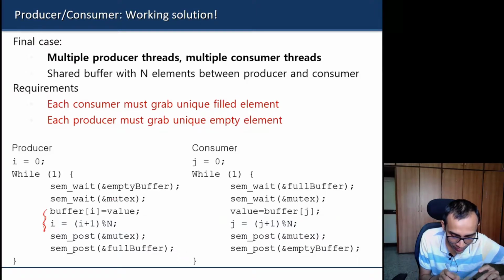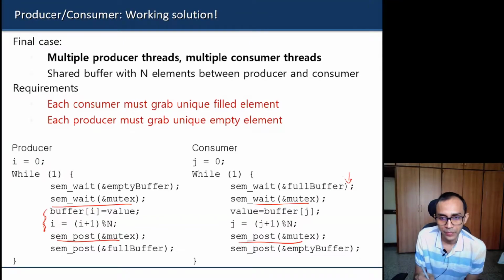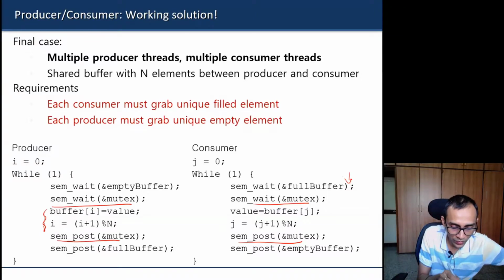So let us have a fine-grained mutex just around that critical section, rather than a broad critical section even before checking the condition. Similarly here, we have the mutex just around this. So now that deadlock problem will not occur, because even if the consumer tries to run first, it will get held here itself. It will not get a chance to acquire the mutex. So I hope this will be a working solution. This is the actual working solution, which is there in the book.